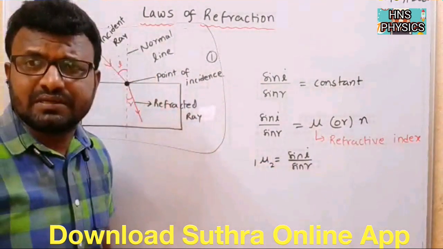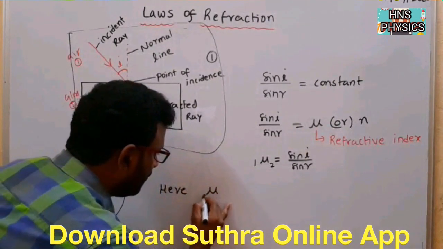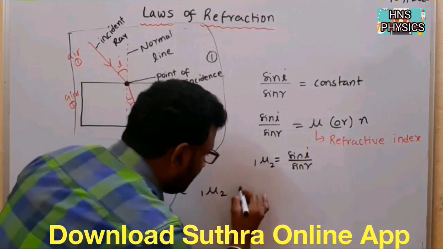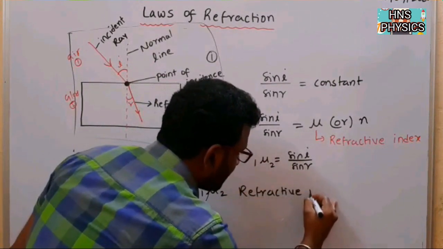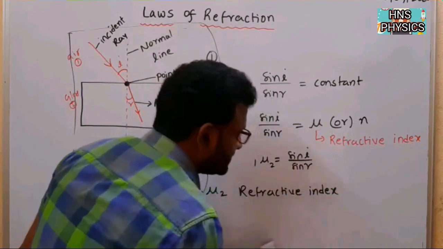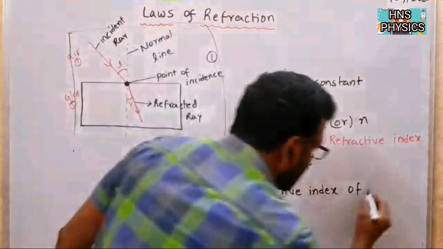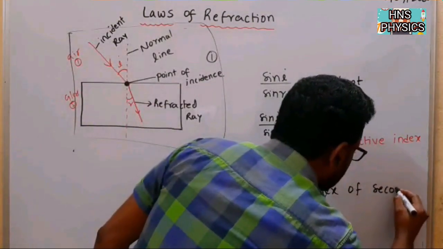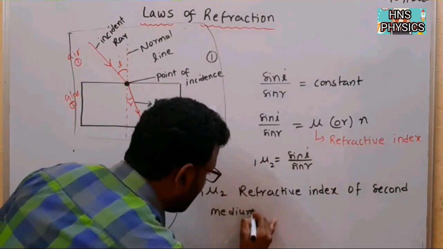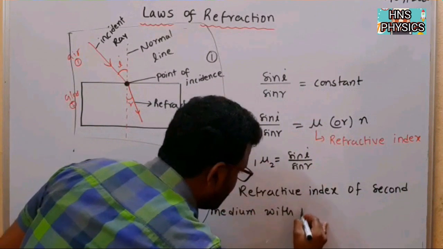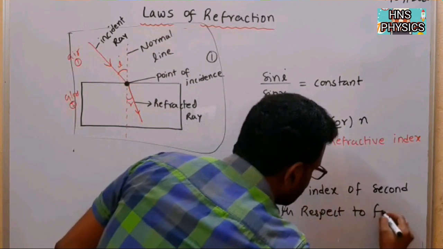Here mu 12 is nothing but the refractive index of the second medium with respect to the first medium.